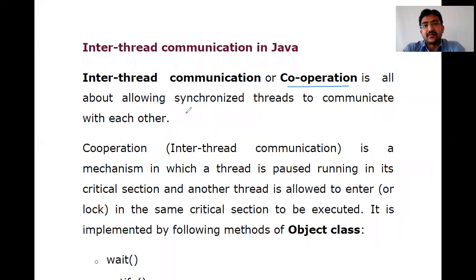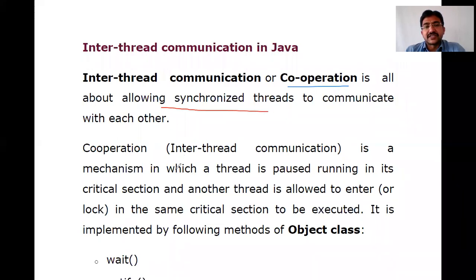Cooperation, in normal English, means coordinating mutually, with mutual understanding of each other. Each thread can cooperate with the others. So it allows synchronization of threads. Synchronizing means that when one thread is using a resource, the other threads can't access it until it is released. To communicate with each other, we use ITC, inter-thread communication. It is all about allowing synchronized threads to communicate with each other.